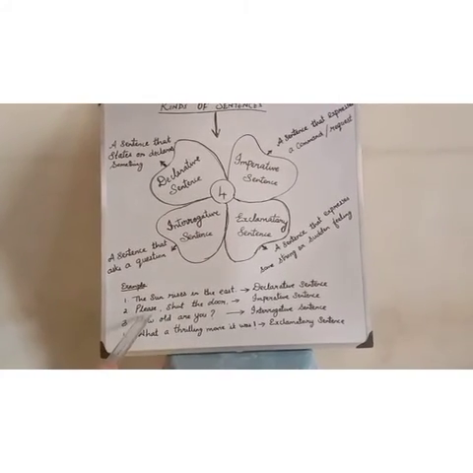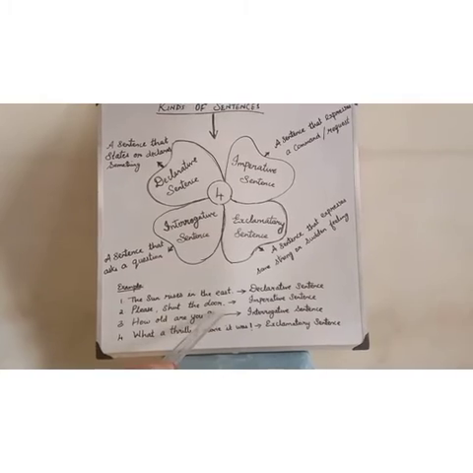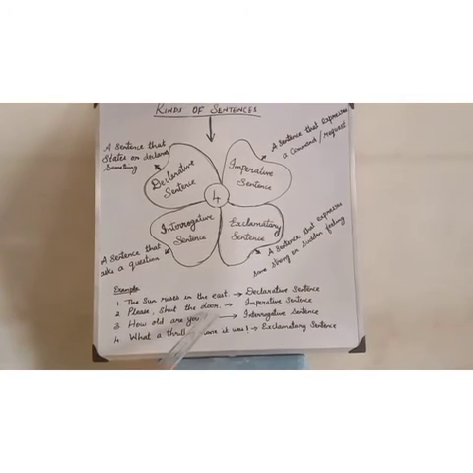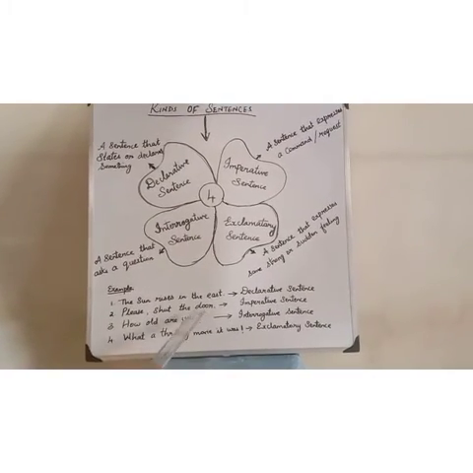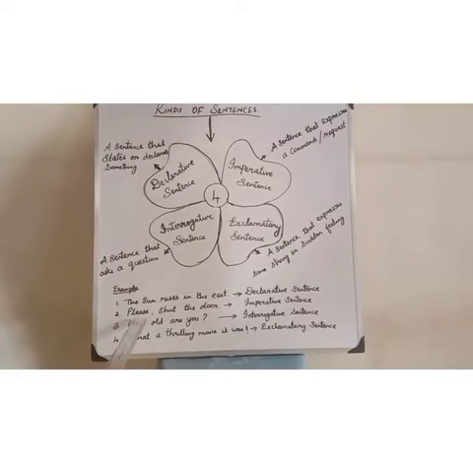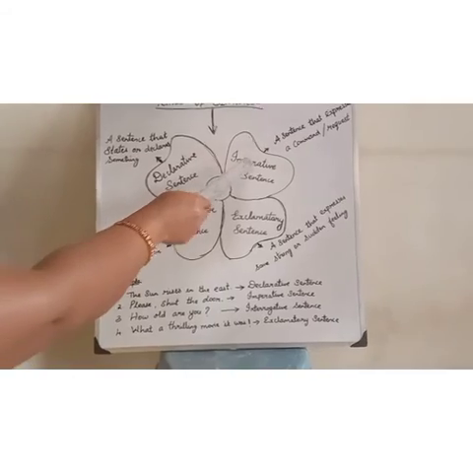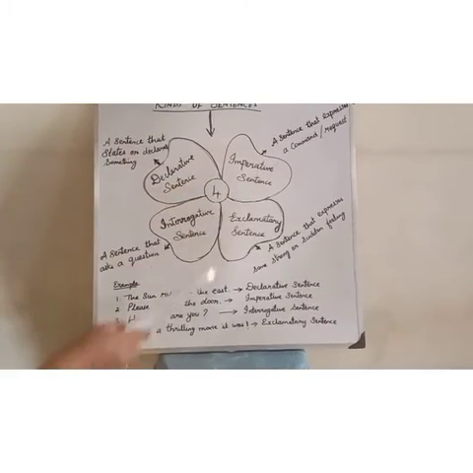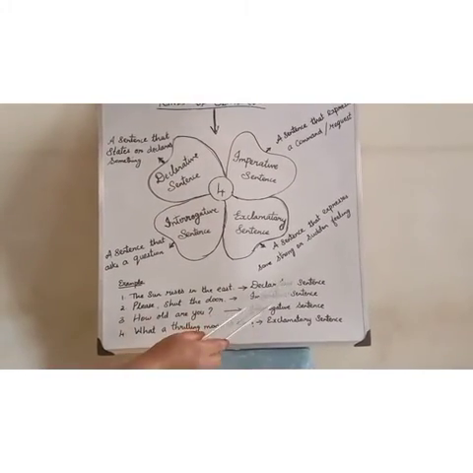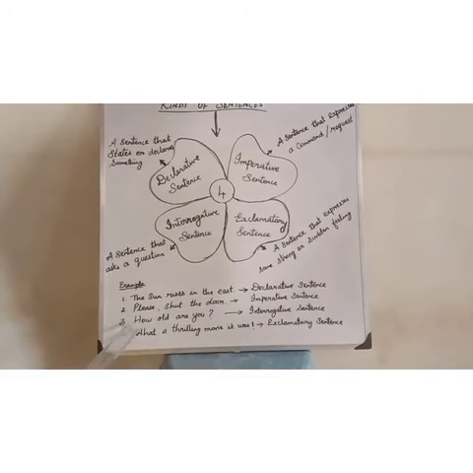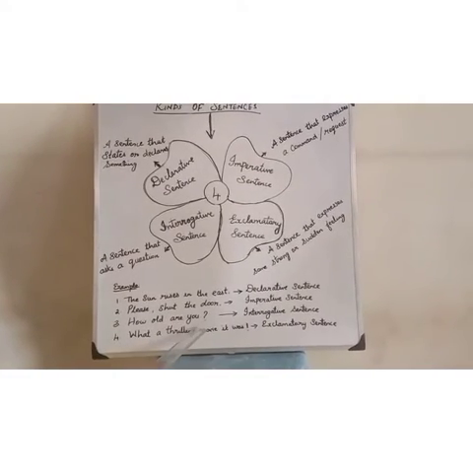Second one, please shut the door. When we see this example, we can understand that it's a request. It's a request type of sentence, isn't it? So a request or order type of sentence, we call an imperative sentence. Third one, how old are you?